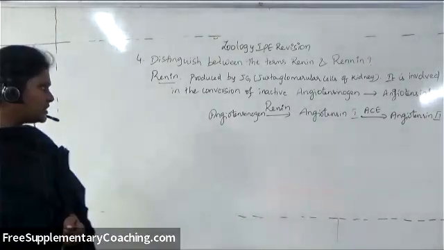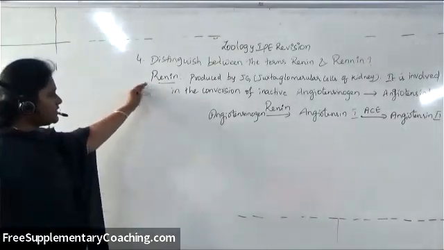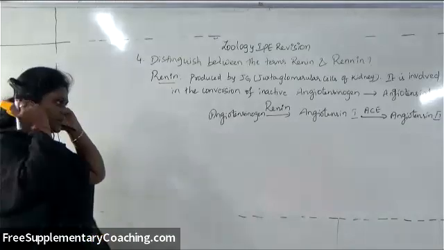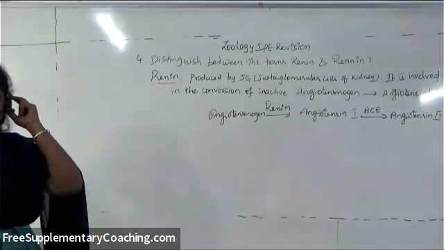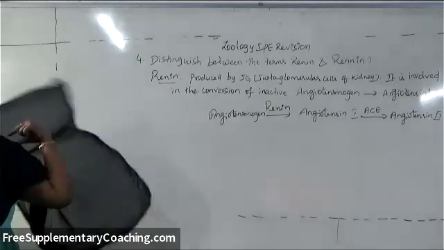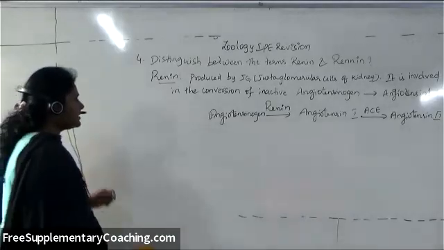So GFR will be increased. So renin is mainly involved in the conversion of angiotensinogen to angiotensin 1, which is required in order to increase the GFR, or the glomerular blood flow.